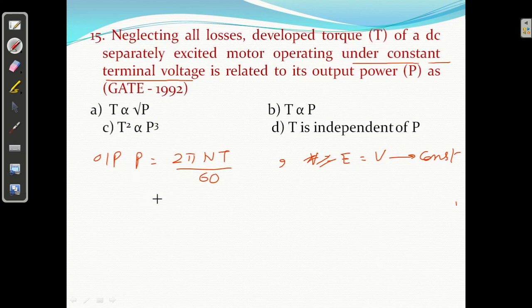P is proportional to T, or T is proportional to P, everything else is constant. So P proportional to T, or T proportional to P. Yes, B answer is correct. Question number 15, B answer is correct. Okay.